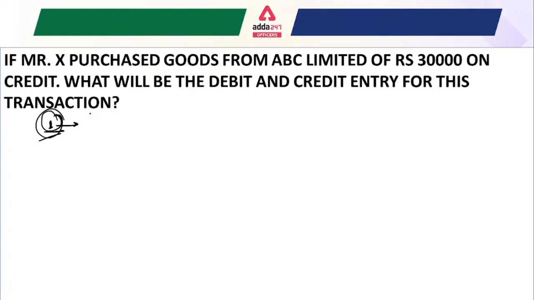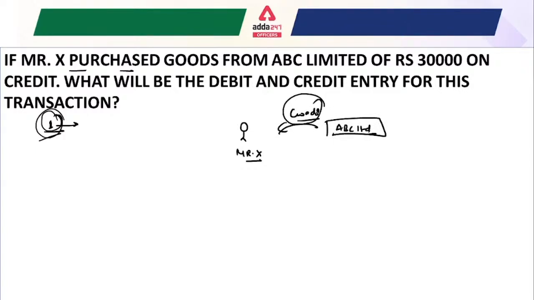the particular transaction. Okay, so in this question, Mr. X and this is a company, that is ABC Limited. So Mr. X is purchasing the goods from ABC Limited, and those goods are on credit, for 30,000 rupees. Okay, fine. So what will be the debit and credit entry for that?